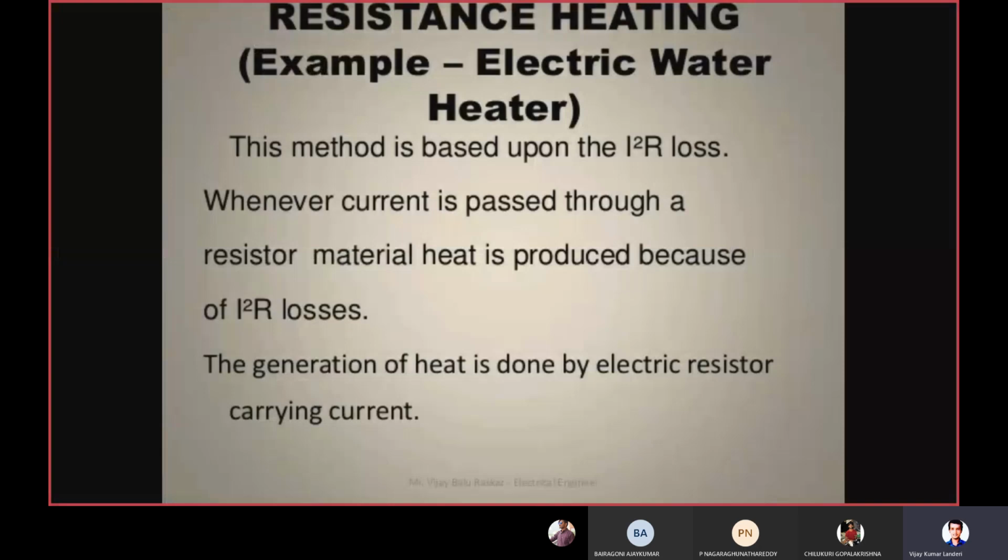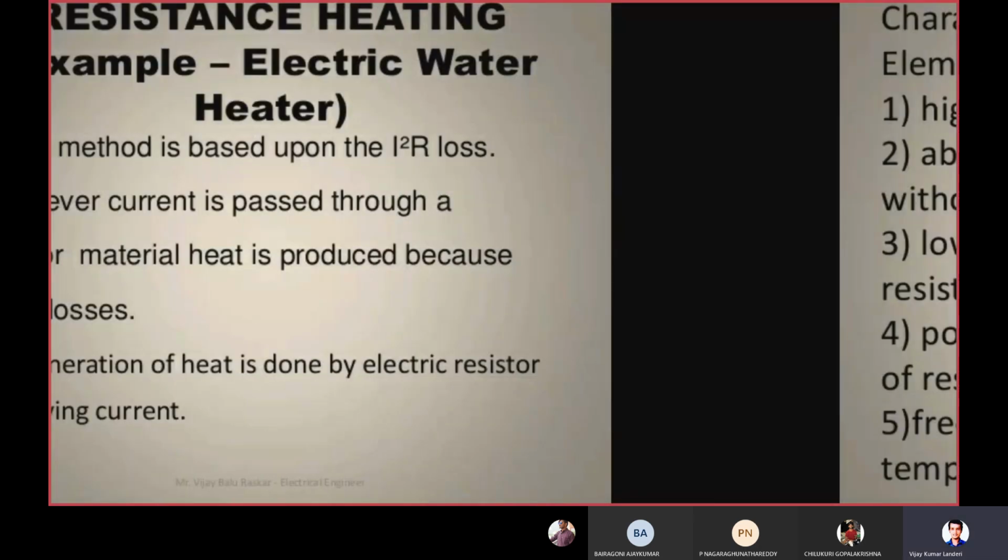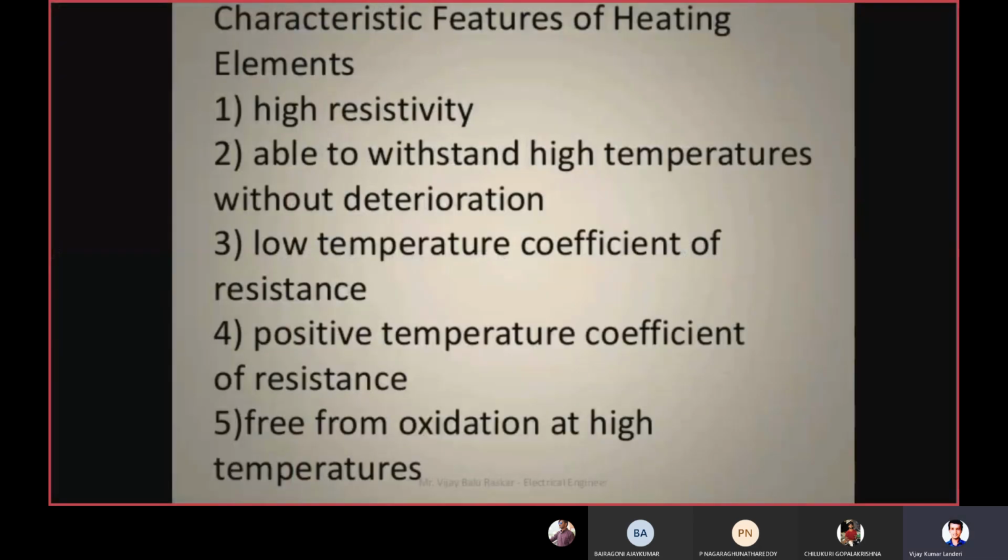So, characteristic features of the electric heating, right? Heating elements. What exactly should the heating element consist of? The first one is high resistivity. So whatever the materials which we are using, wait a minute.